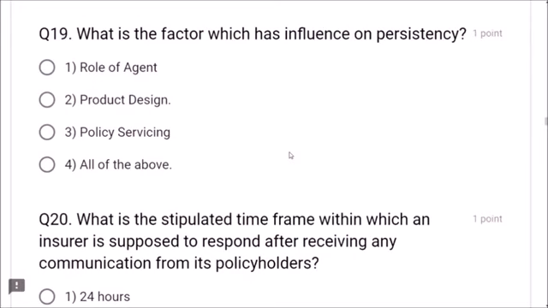Next, question number 19. What is the factor which has influence on persistency? Dear friends, in insurance business there must be some persistency. What is it? Role of agent, yes, it is a factor. Product design, yes, it is a factor. Policy servicing, yes. These 3 are important factors which have influence on persistency. That means all of the above is the correct answer, friends. Question number 19, option 4 is correct, friends.